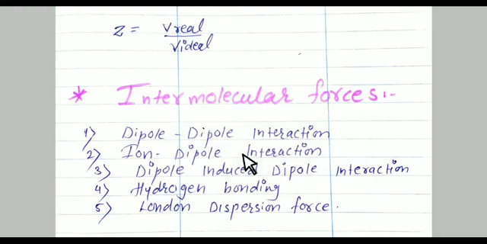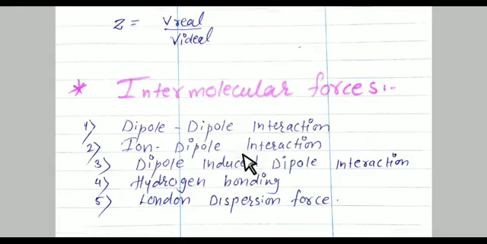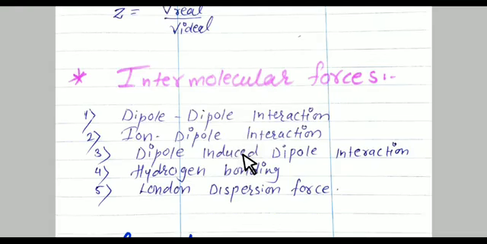Whenever there are more charges on the cation, there is a stronger ion-dipole interaction. For example, sodium carries only a 1+ charge, magnesium carries 2 positive charges, and aluminum carries 3 positive charges. It means that sodium has less ion-dipole interaction as compared to magnesium and aluminum. Magnesium has less ion-dipole interaction as compared to aluminum. This means the more positive charges on the cation, the stronger the ion-dipole interaction.